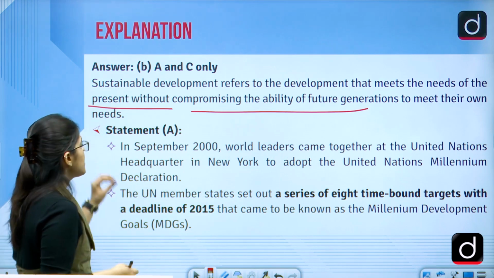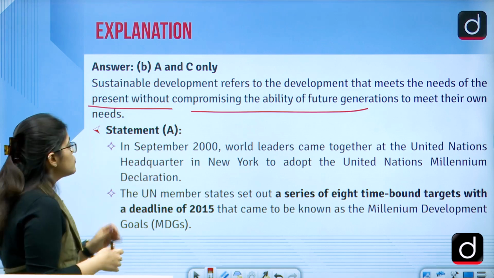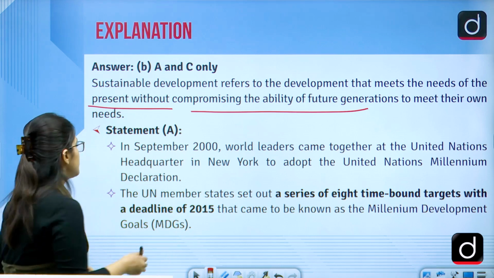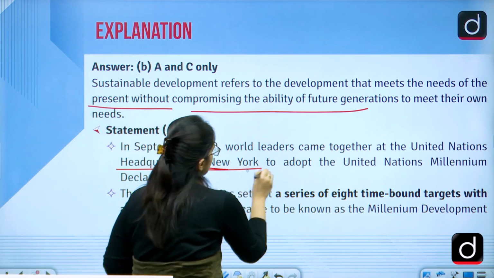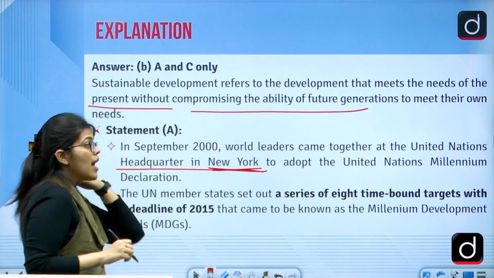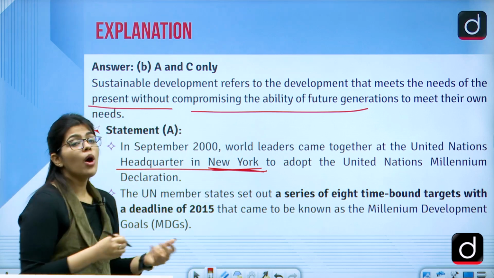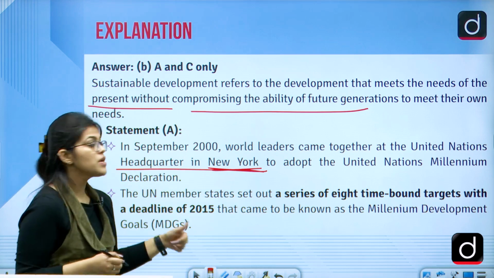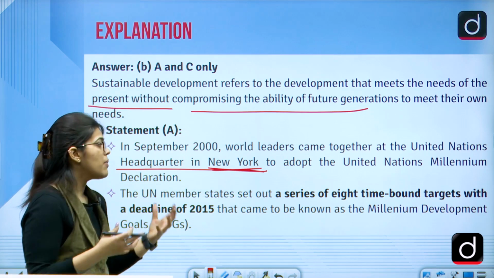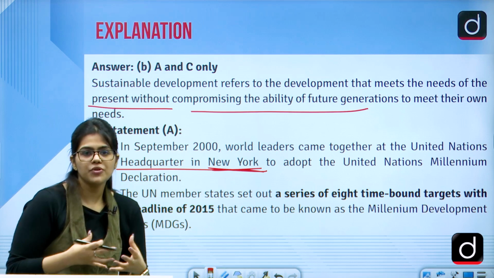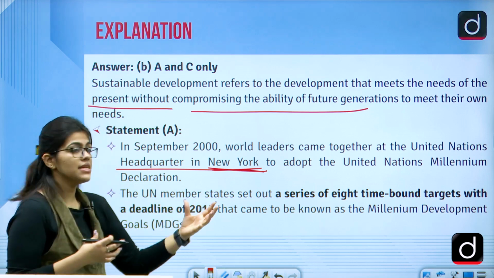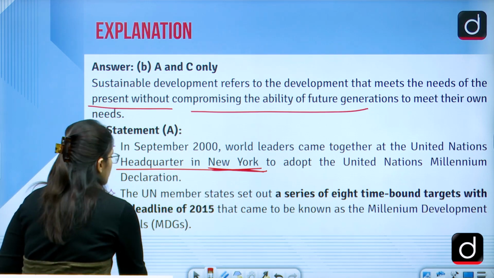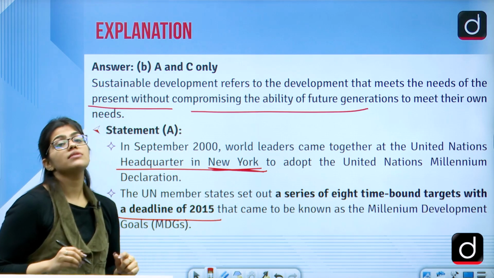Now the statement 1: in September 2000, the world leaders came together at the United Nations headquarters, which is in New York. Another question that is also being asked: to adopt what? To adopt the United Nations Millennium Declaration. The UN members came together and decided that there would be a series of 8 time-bound targets that will have a deadline of 2015.